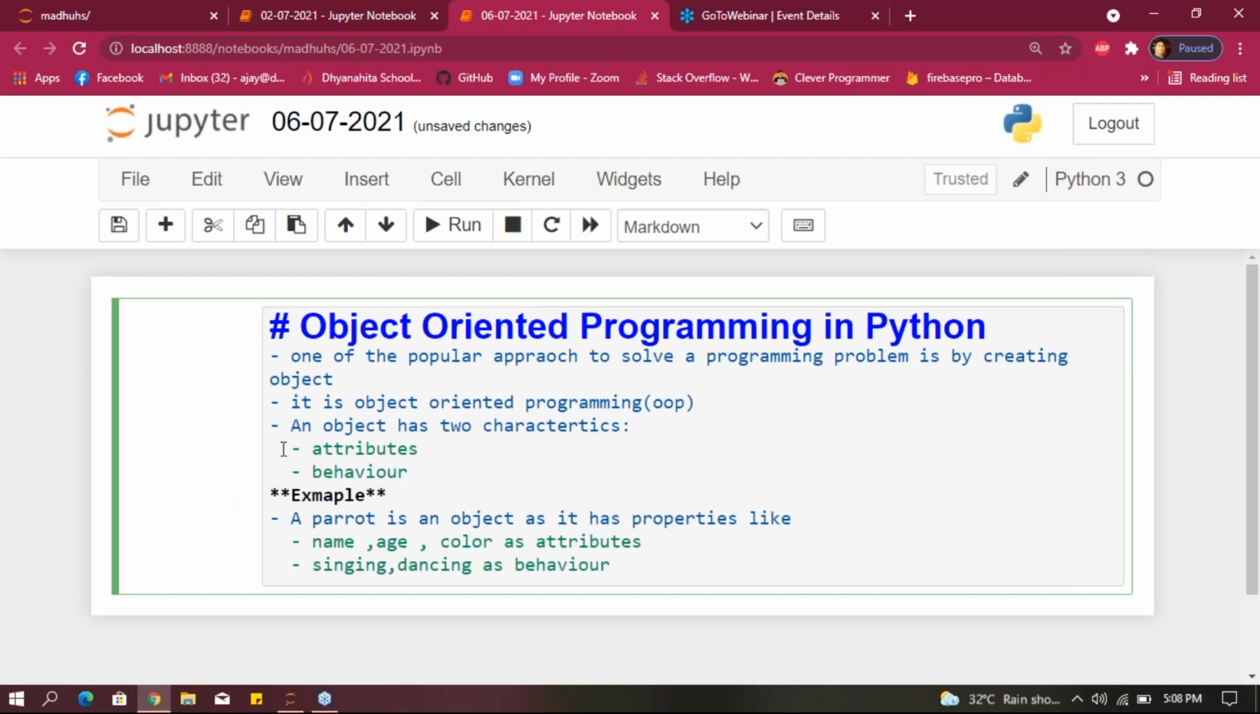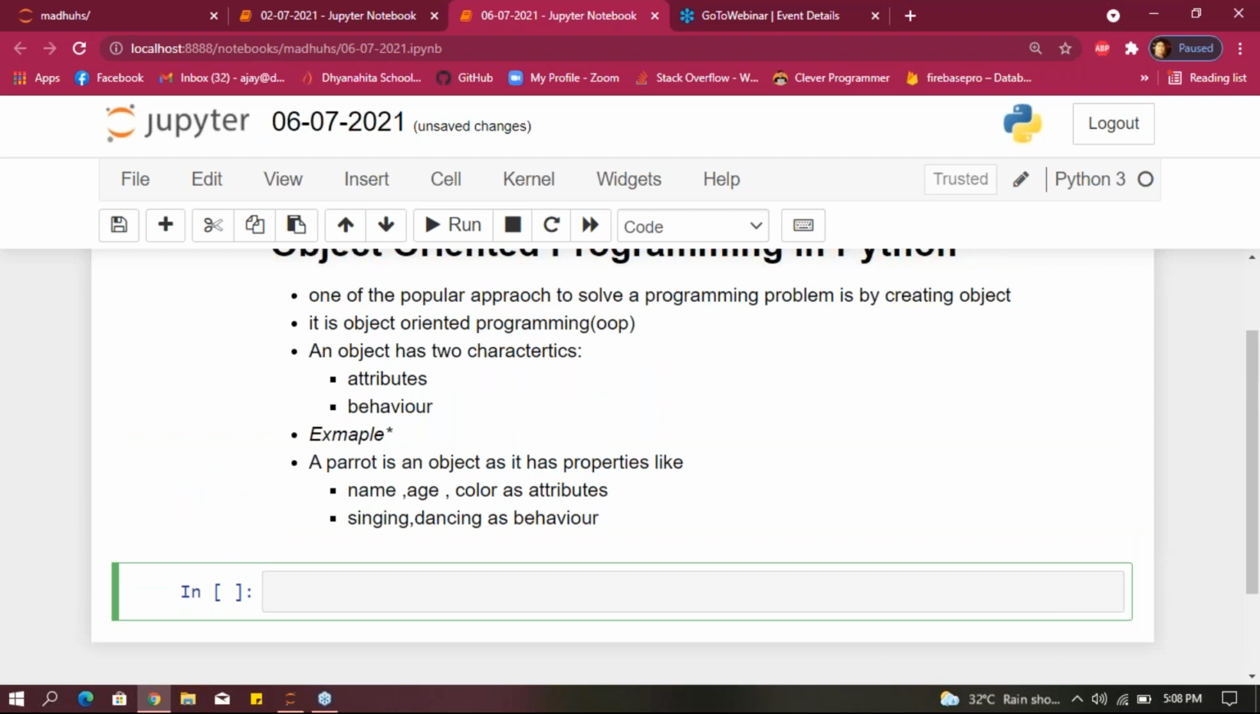For you to understand the object characteristics, I gave this example, guys. Parrot is an object here, and name, age, color come under attributes, and singing, dancing come under behavior. If you understand this, I will share this file, and we'll discuss some examples on this.